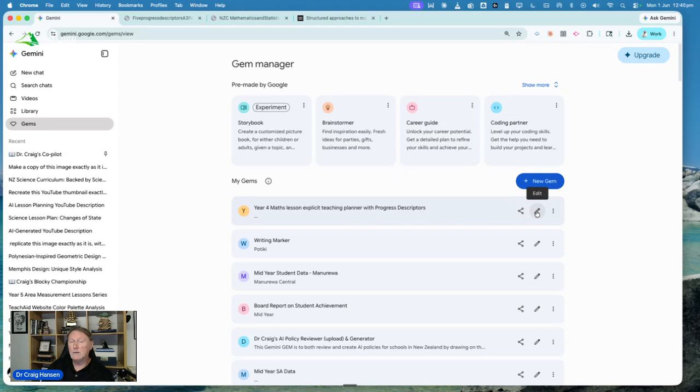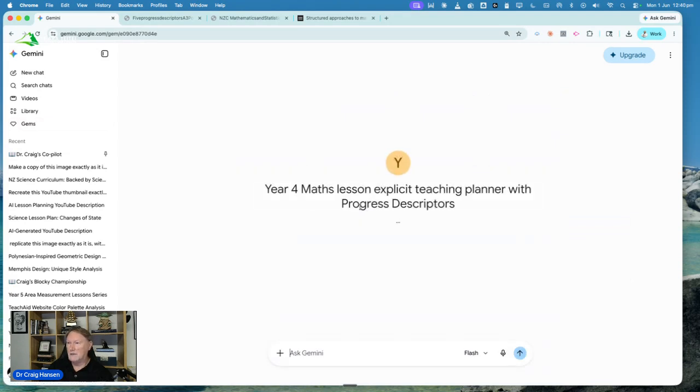We can edit it when we think it's creating something we're not happy with. We can go in and modify the instructions. And then with the 3 dots, what we can do is we can chat with it, make a copy of it, like I said before, copy it, and then modify it for year 5 or year 6. Or we can delete it if we don't want to use it anymore. So I'm going to jump in there, click on it, and start using this.